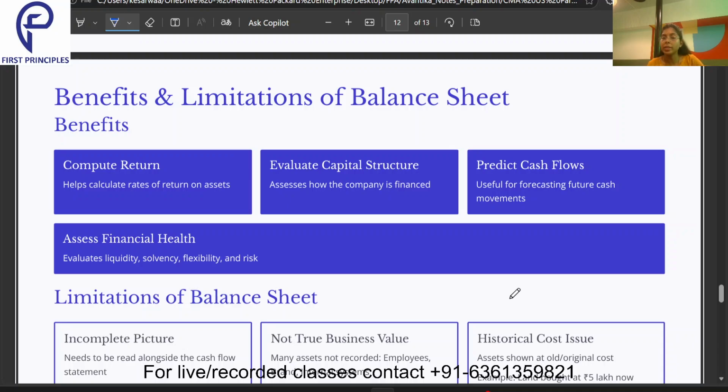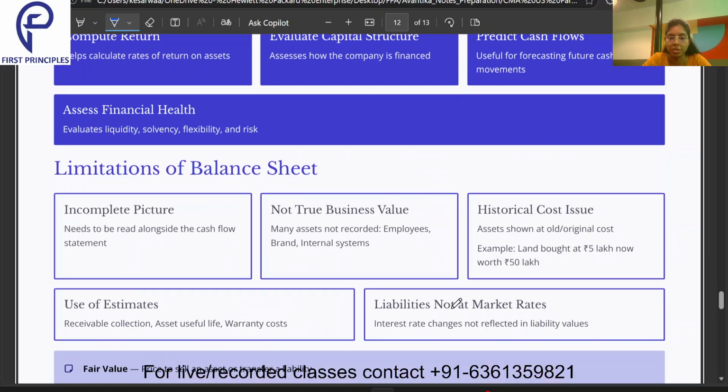Then we can evaluate the capital structure. That means how much equity we have in the business and how much debt we have in the business. Then with the help of the balance sheet we can predict the future cash flows. That is also one thing. Then it helps us to assess the financial health. We can understand the liquidity, solvency, flexibility and risk with the help of a balance sheet.